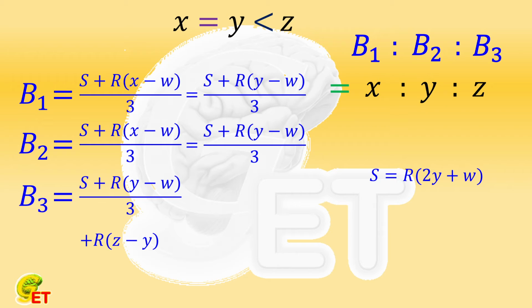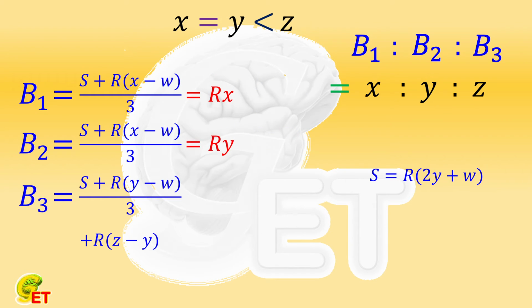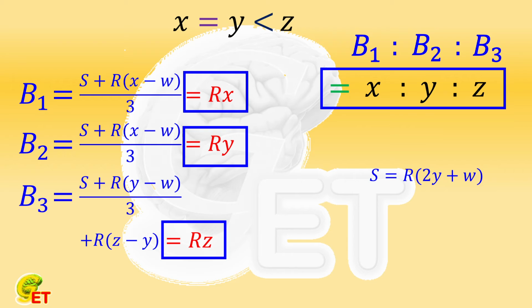Bringing it into the expressions of B1, B2, and B3, we get that B1 equals R times X, B2 equals R times Y, and B3 equals R times Z. Their ratio is also equal to the ratio of X to Y to Z.